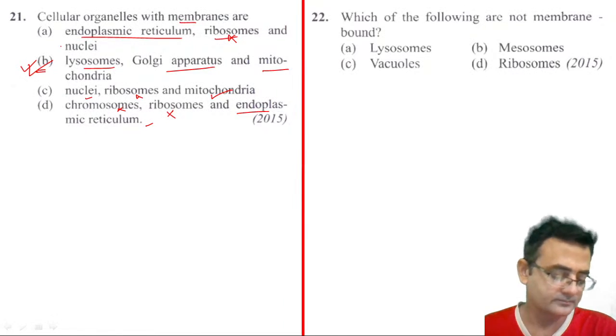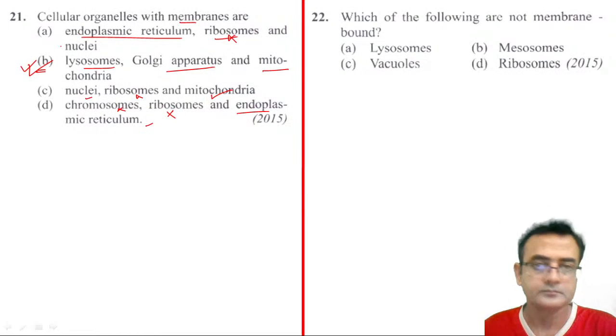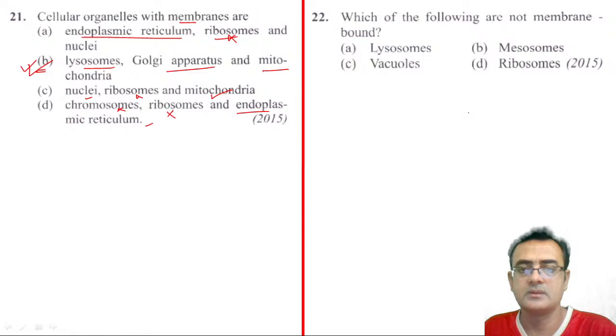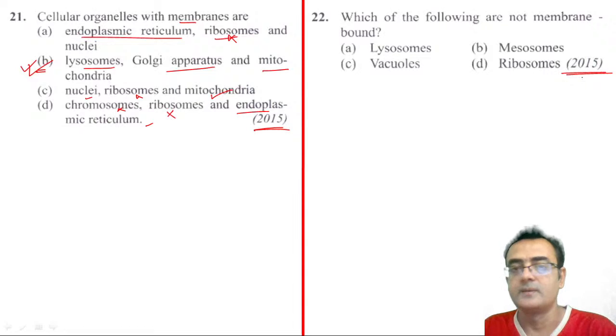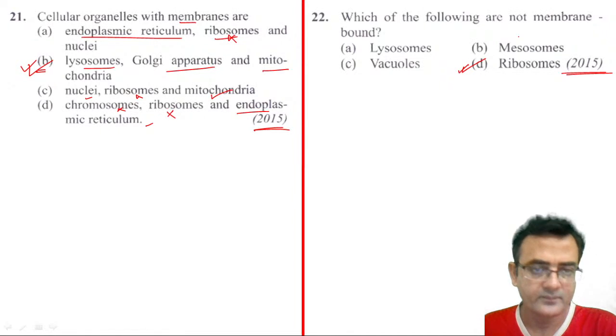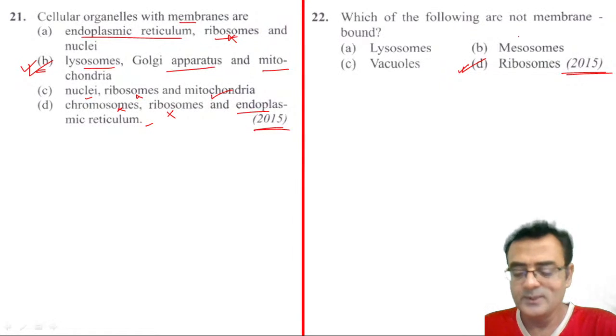Yeah, good. Correct. Then 22, which of the following are not membrane bound? Again, the same question they asked, right? See, in 2015 only they are asking almost the same question, right? Which of the following is not membrane bound? Okay, so now you tell me the answer. Not membrane bound, so which one? Ribosome. This is a very simple question. Yeah, 22 is D. Abhay Kumar, correct. Brinda, you are also correct. Very good. So very simple question they are asking, right?